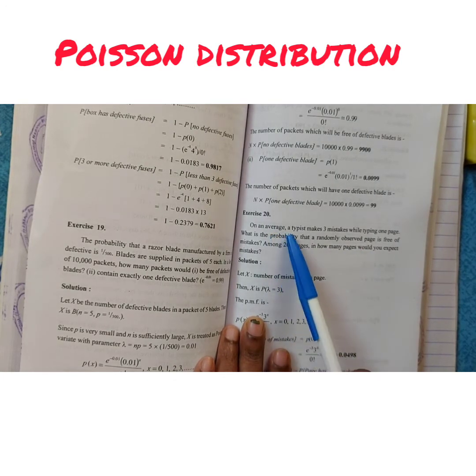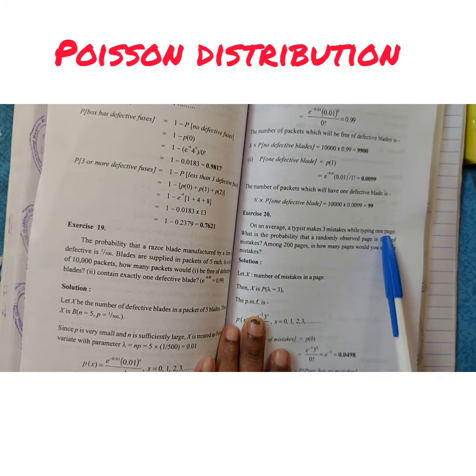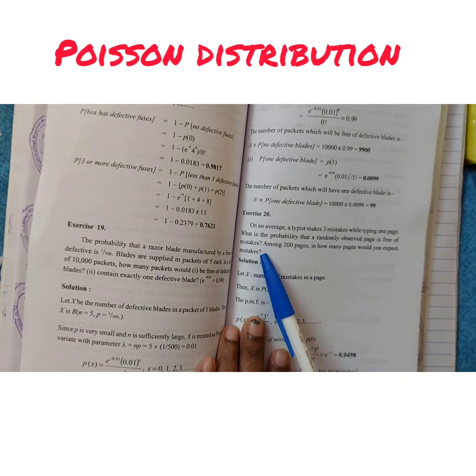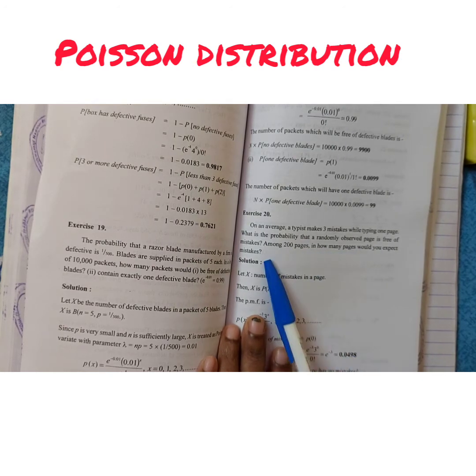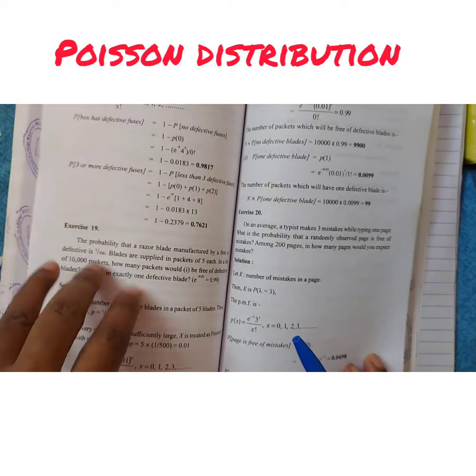See here, on an average, a typist makes 3 mistakes. What is this 3 now? This is the lambda value, equal to 3. While typing one page, what is the probability that a randomly observed page is free of mistake? So whenever we randomly select a page, it is free of mistake. Among 200 pages, in how many pages would you expect mistakes? We will calculate it afterwards.